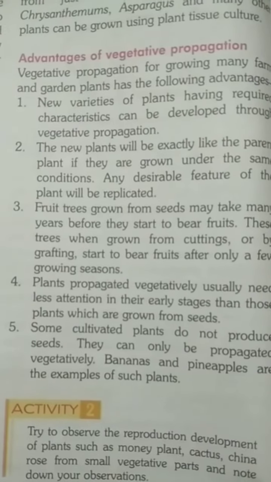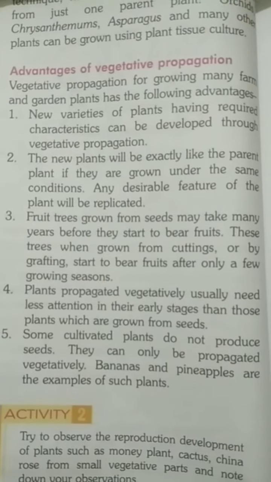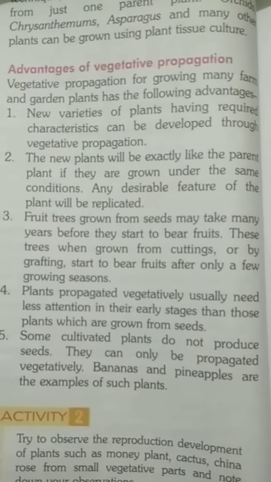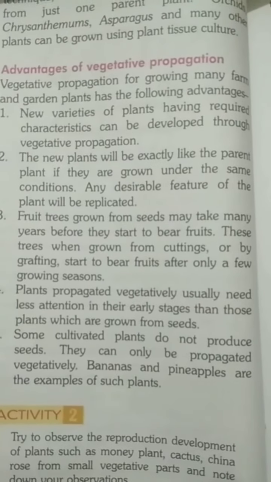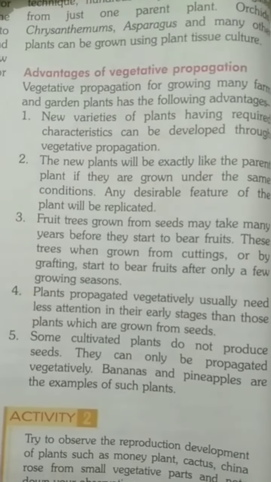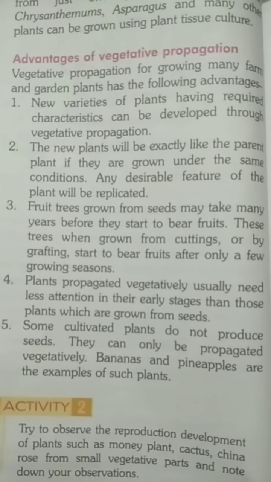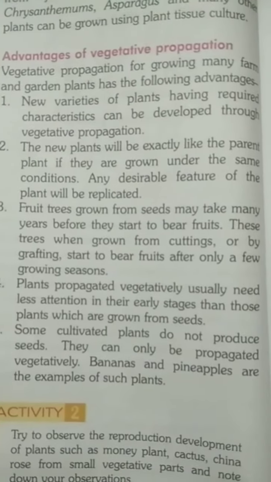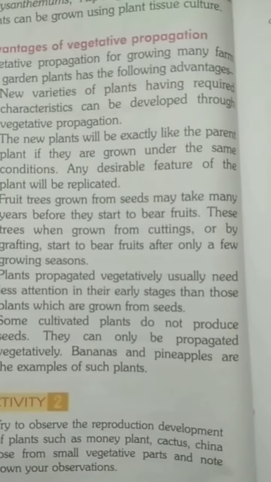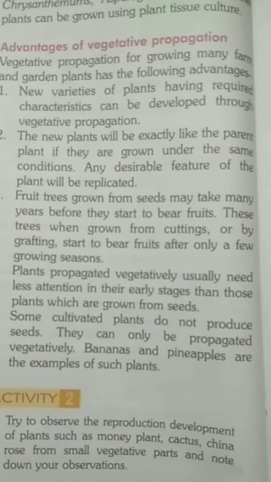Fruit trees grown from seeds may take many years before they start to bear fruit. These trees, when grown from cuttings or by grafting, start to bear fruits after only a few growing seasons. See, if we wait for the seeds, it grows for many years. After so many years, when the fruit grows, then the seed will come, and then the process begins. So this takes so many years. But by the method of cutting the branches, cutting the stems, by the method of cutting and grafting, they start to bear fruits after several seasons only.